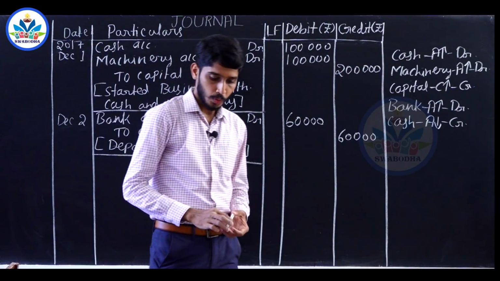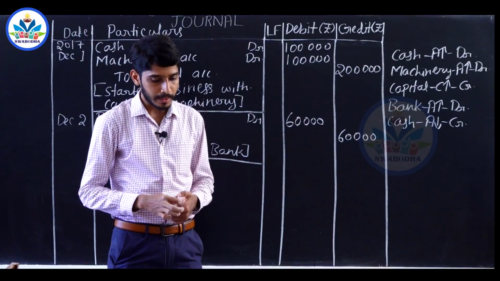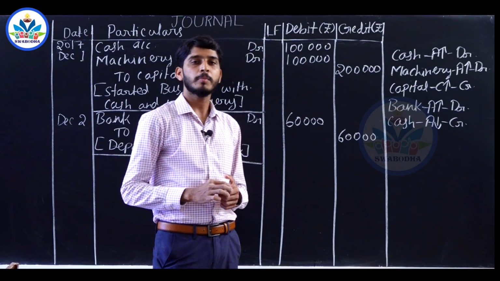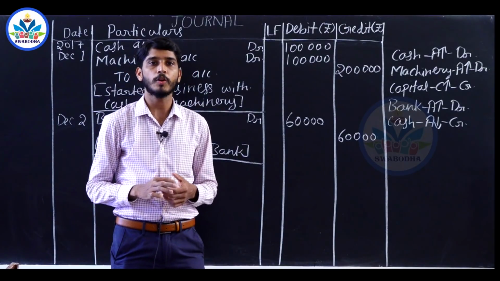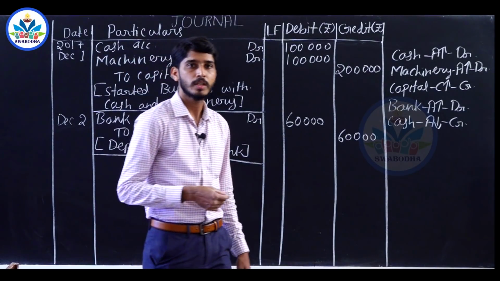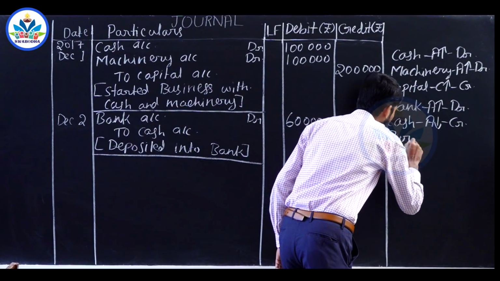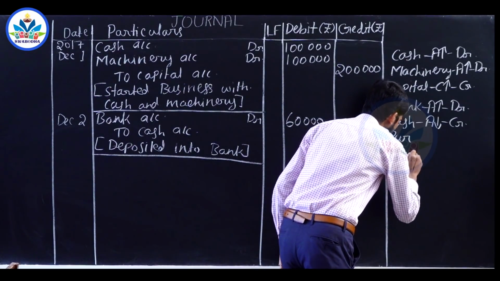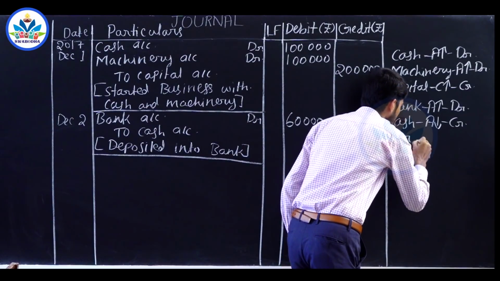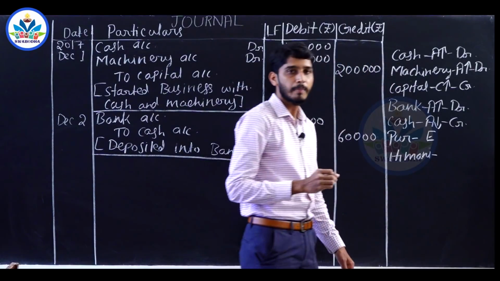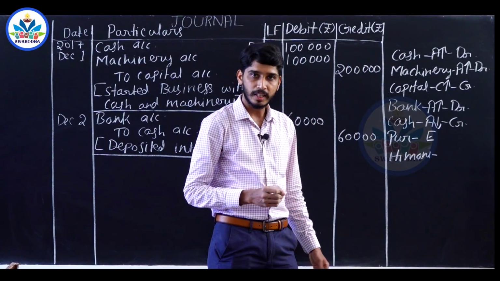On December 4th, bought goods on credit from Imani rupees 40,000. Nothing but purchased goods on credit from Imani rupees 40,000. So the two accounts involved are purchases account and Imani account. Purchase is an expense. Imani is the supplier who has supplied on credit basis.